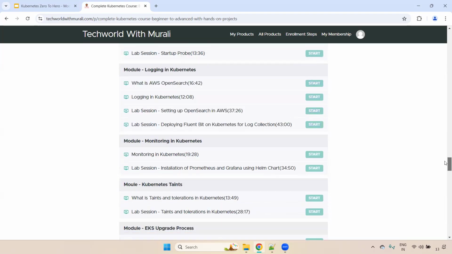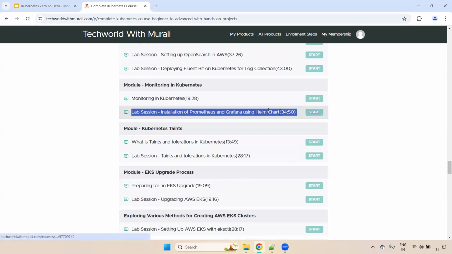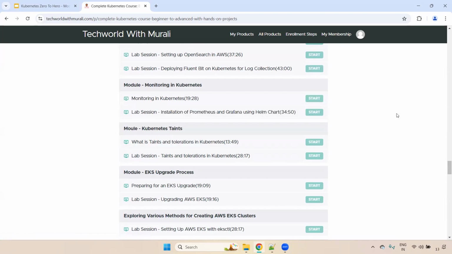Okay, next one, the monitoring part as well. How do you manage your CPU and memory? Where exactly are you capturing and storing the CPU and memory of your pods, worker nodes, whatever? Then we are using Prometheus and Grafana. Prometheus will capture, Grafana will visualize. This one also will be deployed as a daemon set. The reason is that on each and every worker node, you need to capture CPU and memory of either pods or worker nodes.